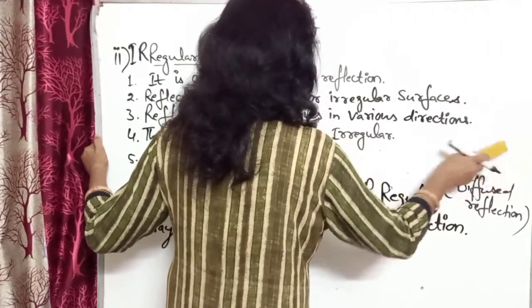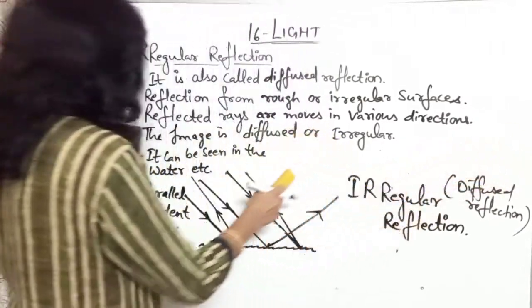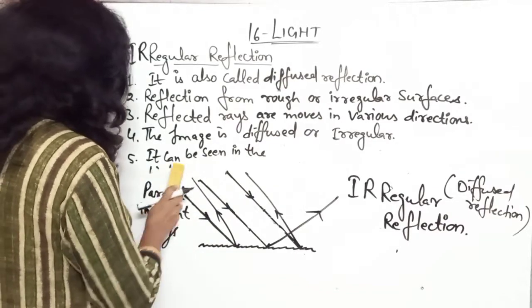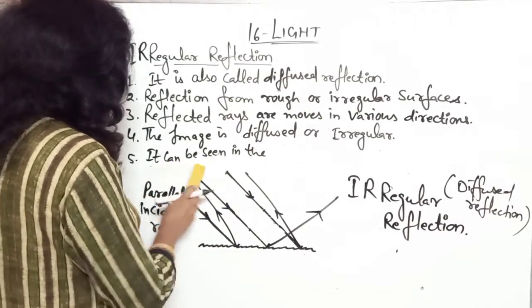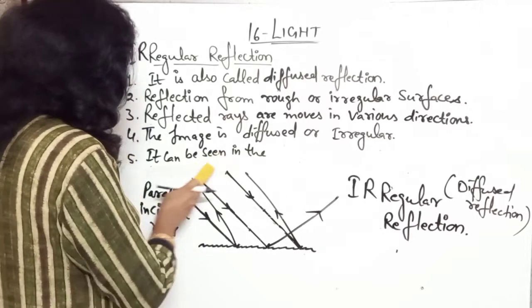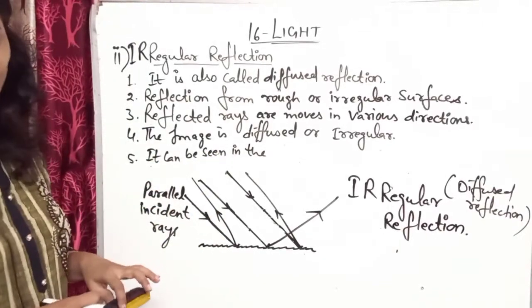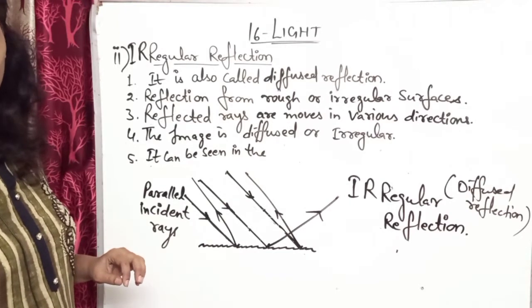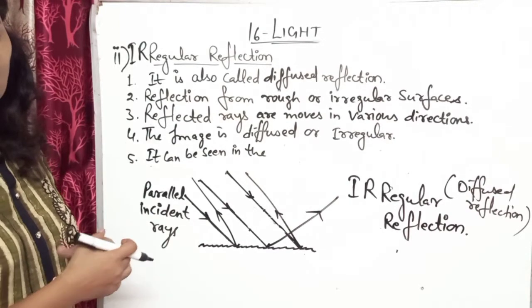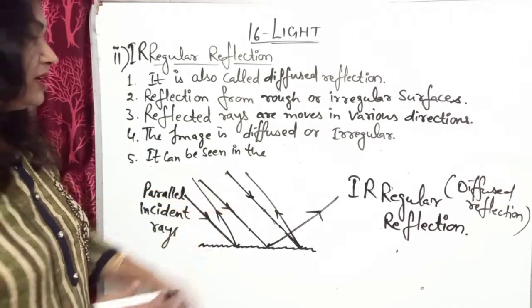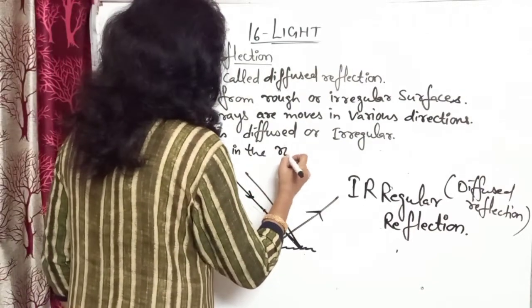So that image which will be scratches area will be there. So if the scratched mirror is there, then this type of image is formed. Okay, so you can write that scratched mirrors or rough surface, it can be seen in the rough surfaces,